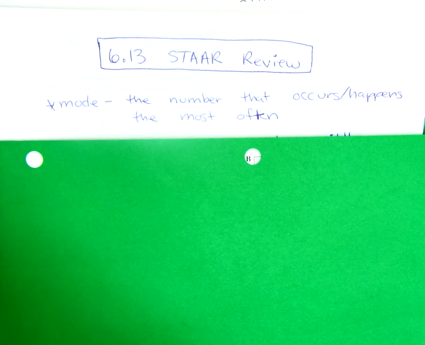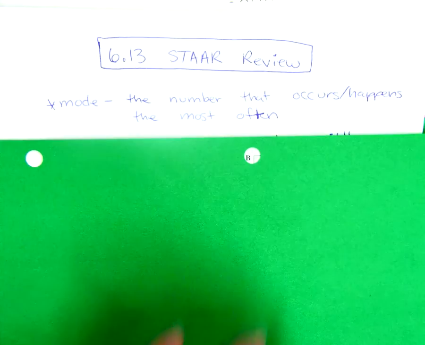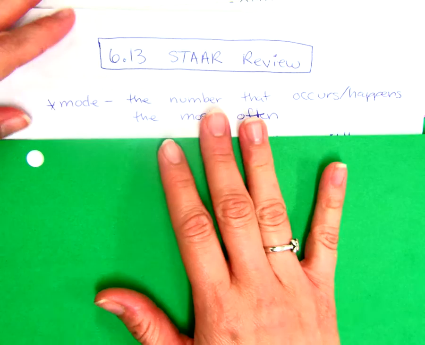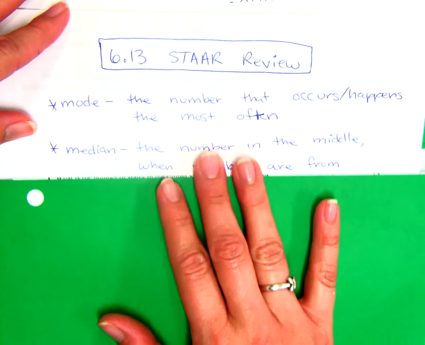So mode is a little bit different, where there could be just one number, there could be a tie between 2 numbers, 3 numbers, or even more if they have the same exact counts, or there could be no mode. But remember, don't put 0 if none of the numbers repeat, because then you're thinking about the number 0 repeating. So make sure we remember that.